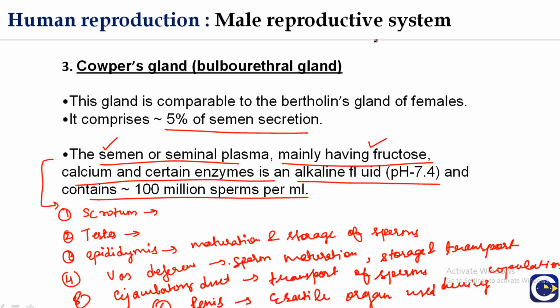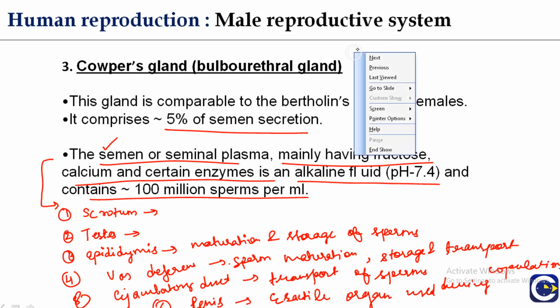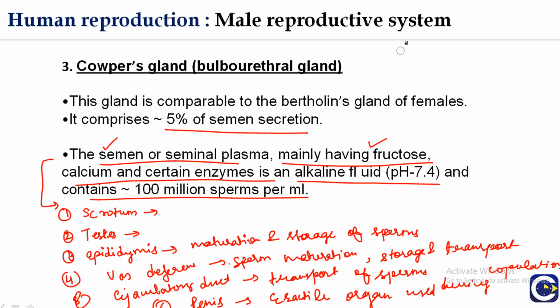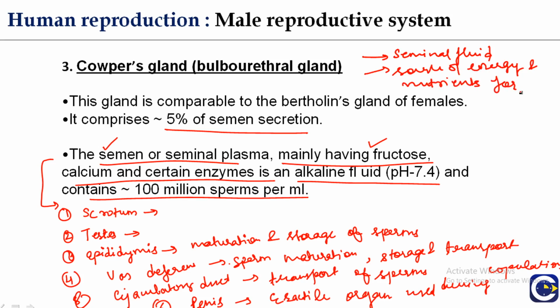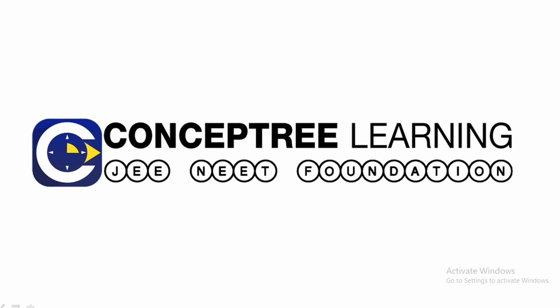And if we talk about the accessory sexual glands, seminal vesicle, prostate gland and bulbourethral gland, they secrete the seminal fluid, which is the source of energy and nutrients for sperms. So this is all about the male reproductive system. Thank you so much, guys.